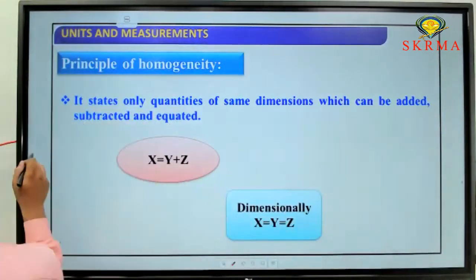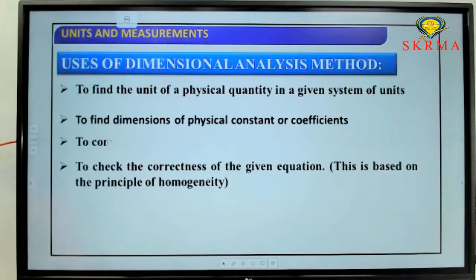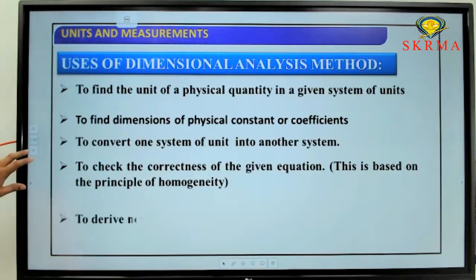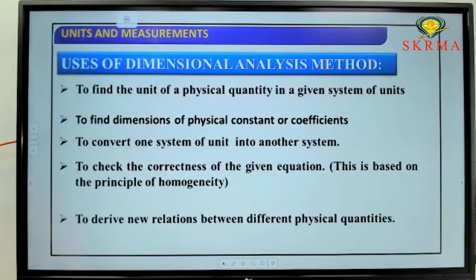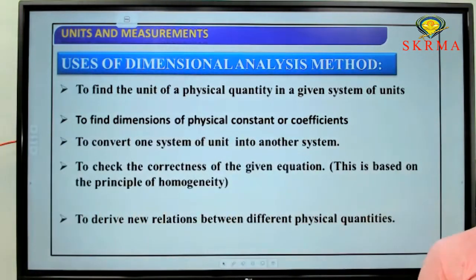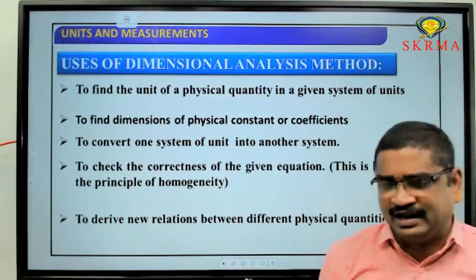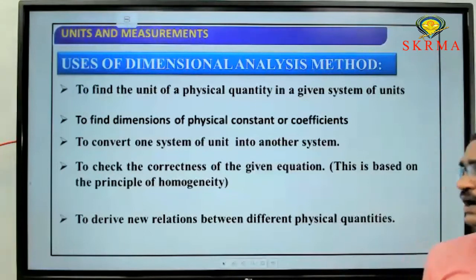Now, next one. Uses of dimensional analysis. So here are the uses of dimensional analysis. What are the uses of dimensional analysis? Go through the first one. What is the first use? To find a unit of a physical quantity in a given system of units.